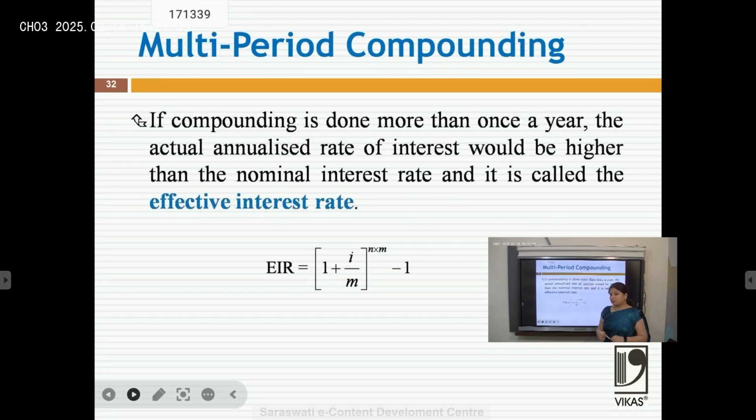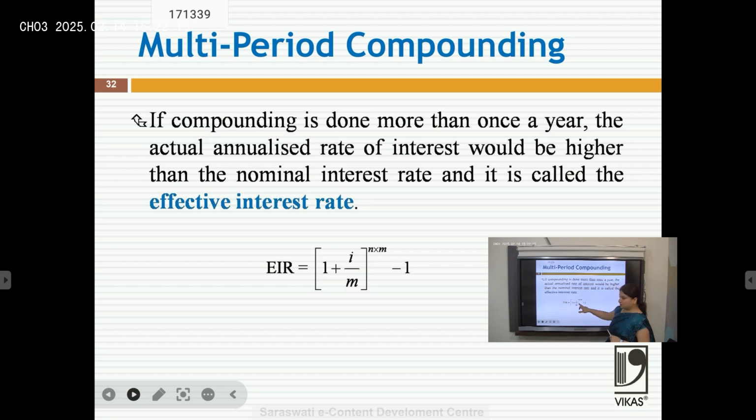Sometimes we see multi-period compounding. Multi-period compounding means our interest is compounded multiple times in a period, for example monthly, semi-annually or quarterly. In that case, all the things are the same. What is the difference? We divide the interest rate by m and multiply the time period by that m. For example, the rate is 10% per annum and the interest is compounded semi-annually.